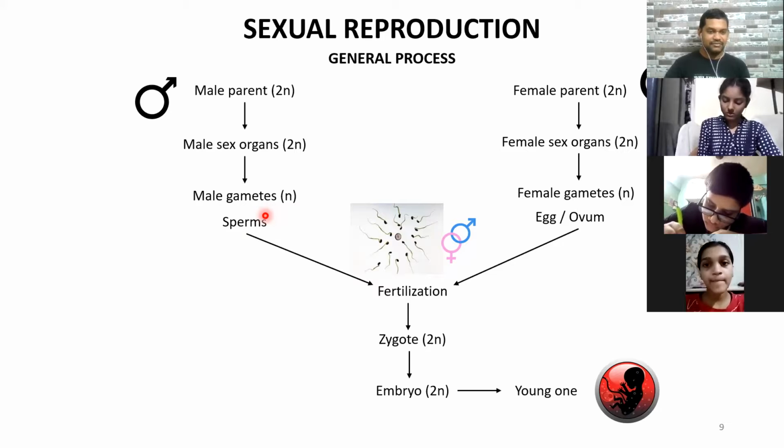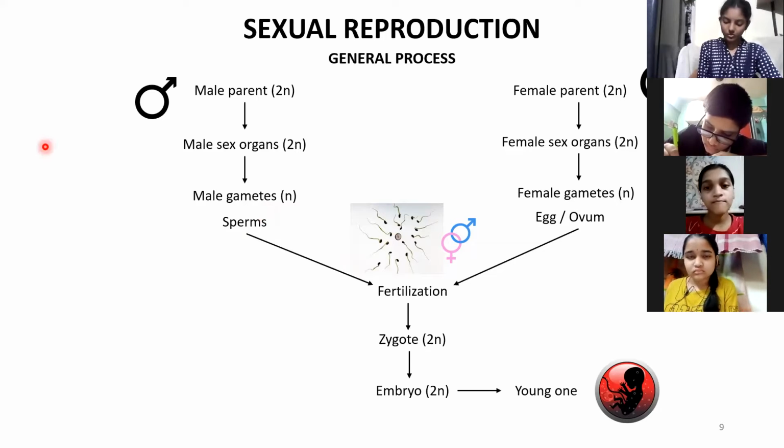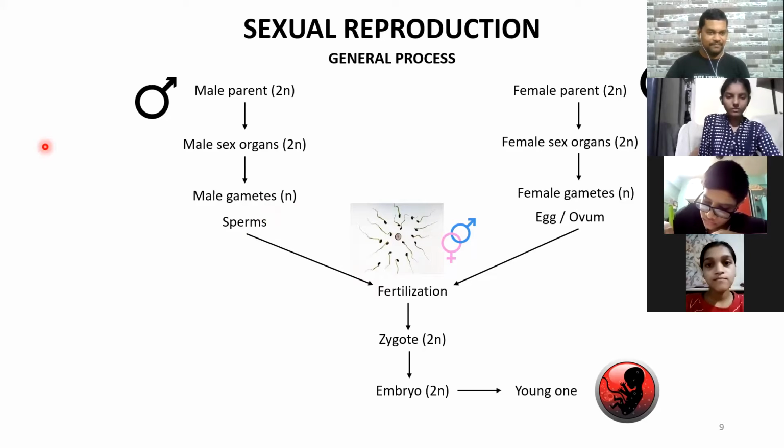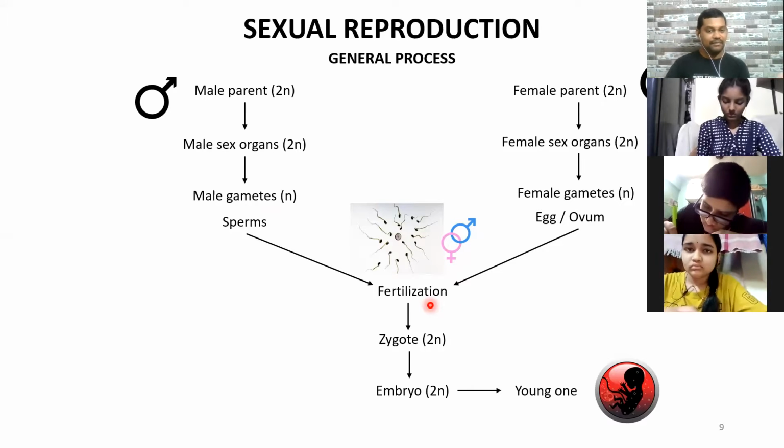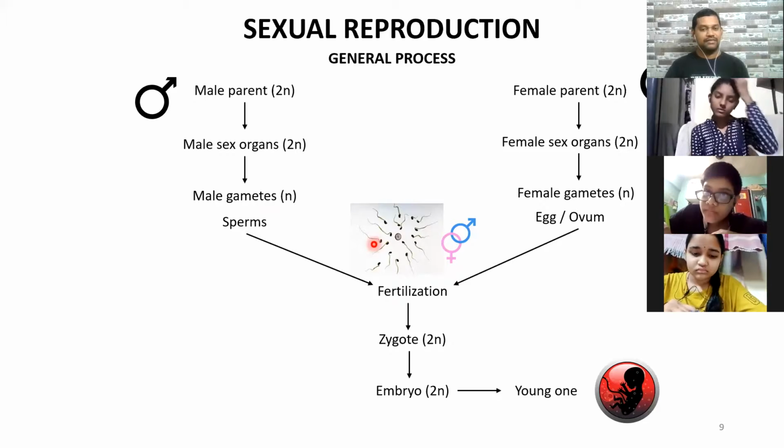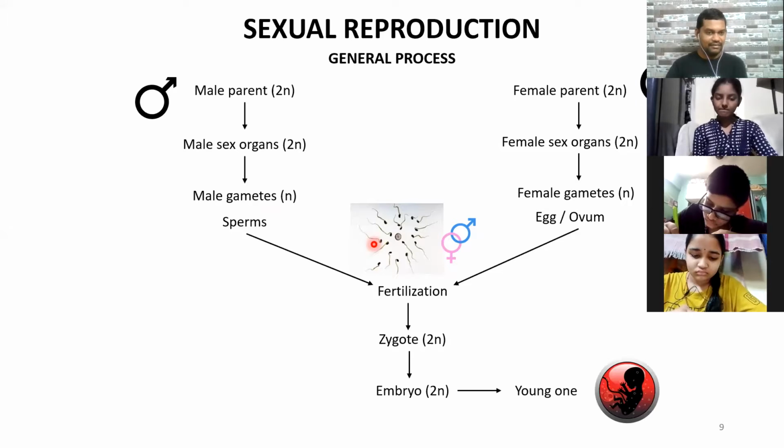That is a fixed rule, and you find this across every species. One of the gametes will go towards the other gamete, and the gamete which is actually taking all the effort to reach the other is the male. That's why they are produced in large numbers, because most of the time many of the cells are not able to swim, they are wasted, and they don't reach the proper female gamete.